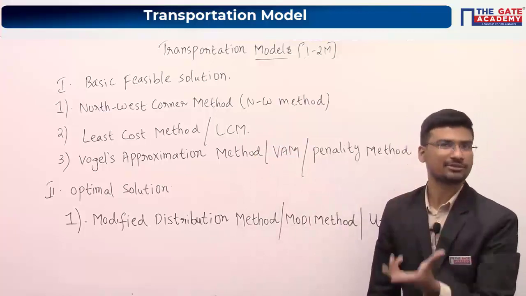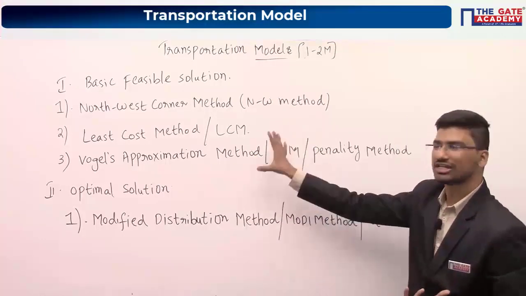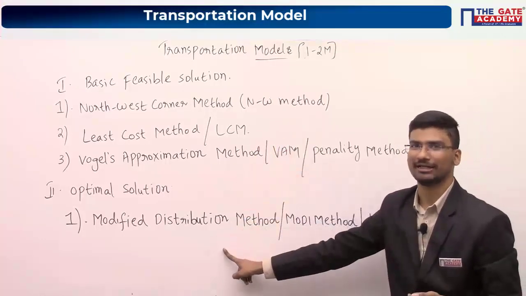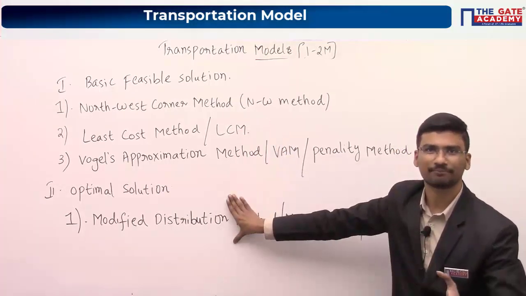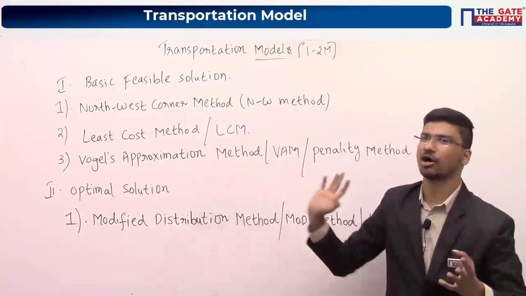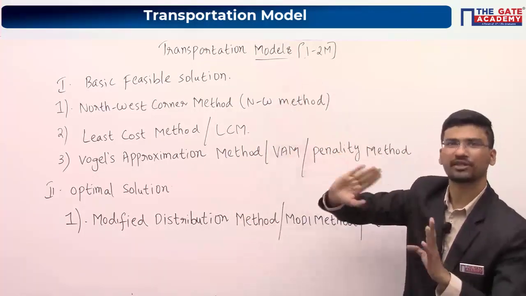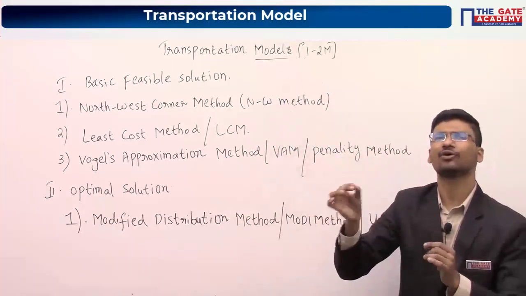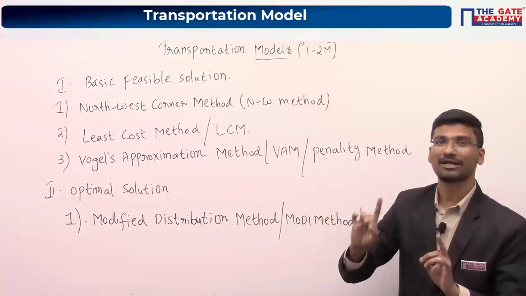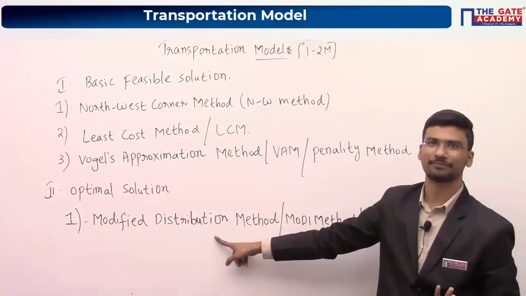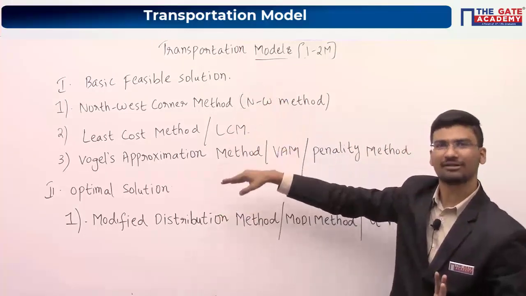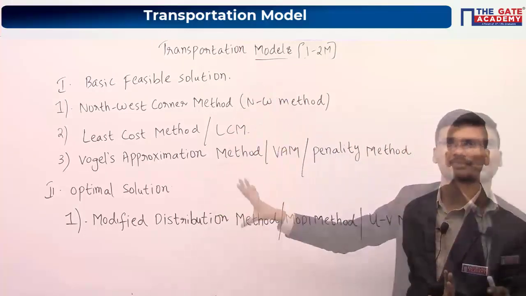And after finding the feasible solution, you have to give that solution as input to this particular method. Okay. Without a feasible solution, you cannot apply the MODI method. In the second step, you will get the optimal solution. But in the first step, you will not get the optimal solution, you will get only a transportation cost. The minimum transportation cost you will get only after using this particular method. We'll start them one by one, then you will understand.